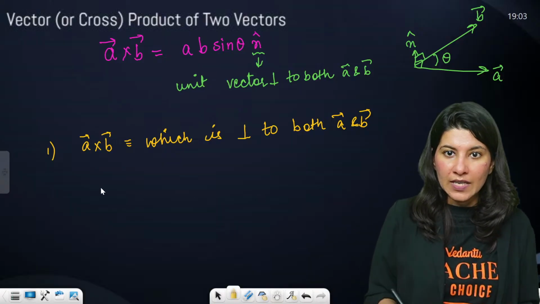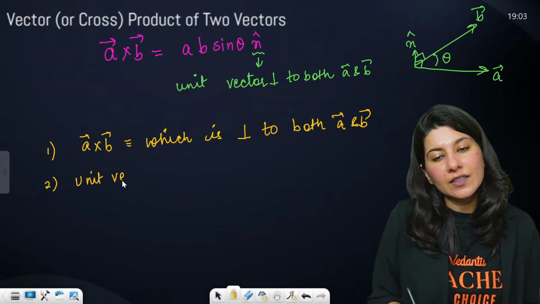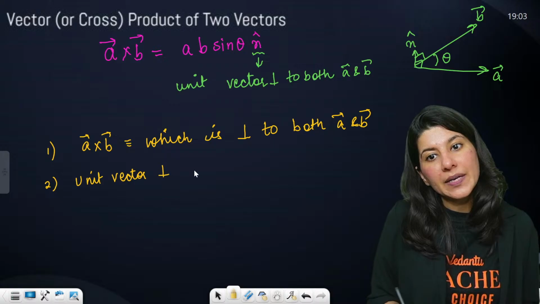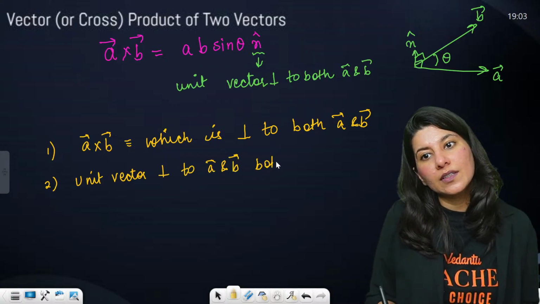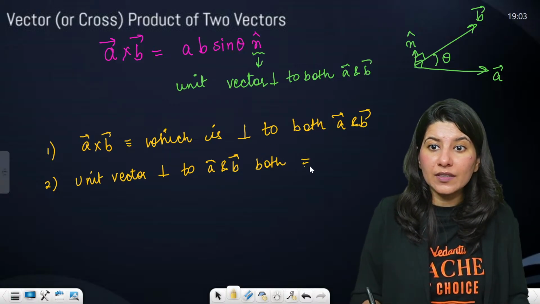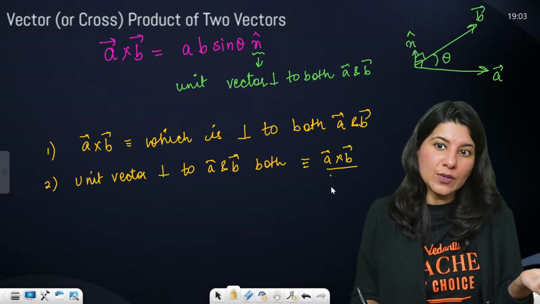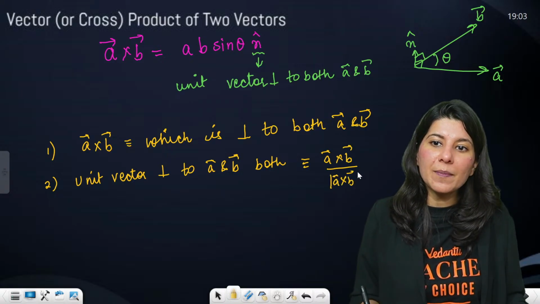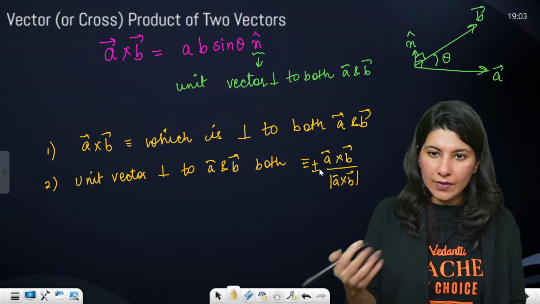Now, second thing, if somebody asks you unit vector perpendicular to A and B both. So first of all, vector perpendicular to A and B both is what? Ma'am, A cross B. What about unit vector? To calculate unit vector, you have to divide it by the magnitude of the vector. And obviously, plus minus sign will be applicable, right? Like this.